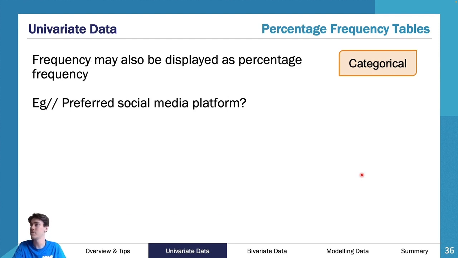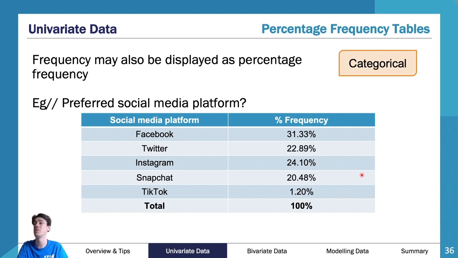The only way a frequency table can get a little bit more complex is if you put a percentage in it. So a percentage frequency table is essentially when you get the whole cohort and you find out what percentage each one was, and it should total out to 100%. Now you can add this as an extra column, or you can just make it separate like this one here.